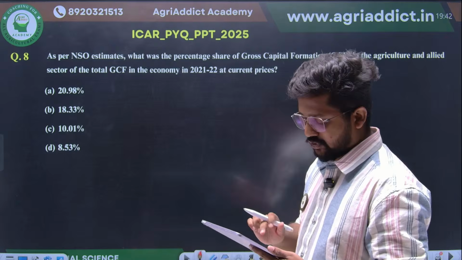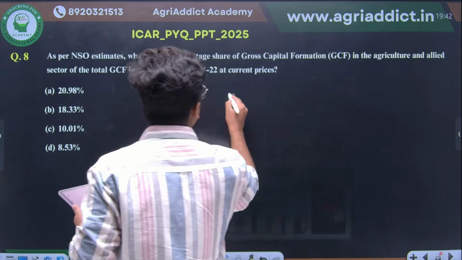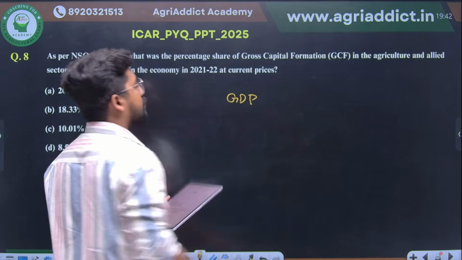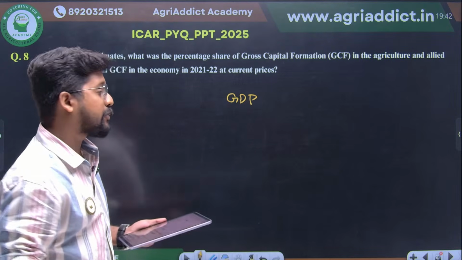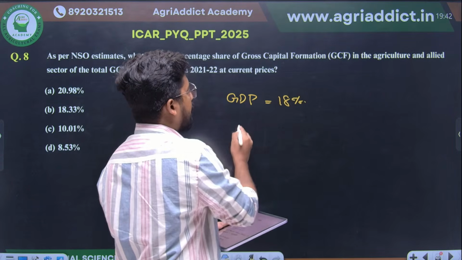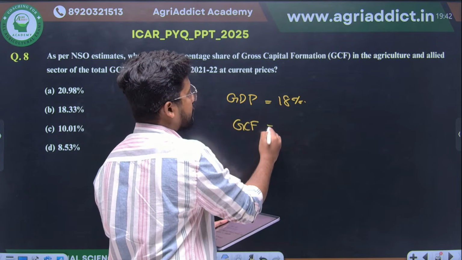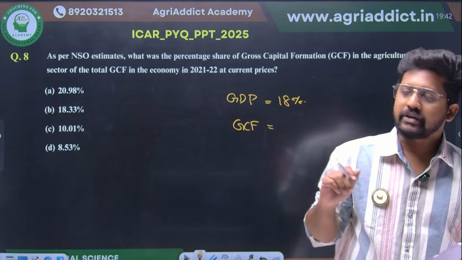Before proceeding, you would be knowing the gross domestic product, the percentage of agriculture and allied sectors in GDP is almost 18%. And this gross capital formation is something else. They try to change the pattern.